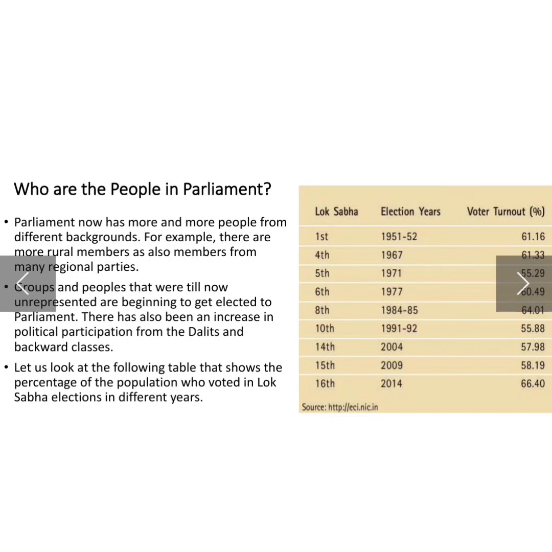So from 1952 till 2014, you can see there is a rise. Okay, so there is a rise in the percentage of people belonging to different backgrounds. So we can say that more and more people are getting aware about their rights, their duties, and they want to bring a change in their groups. So they decided to take part in the elections and bring change in the society.